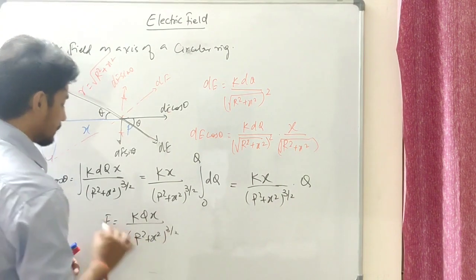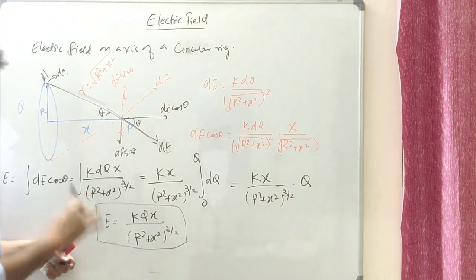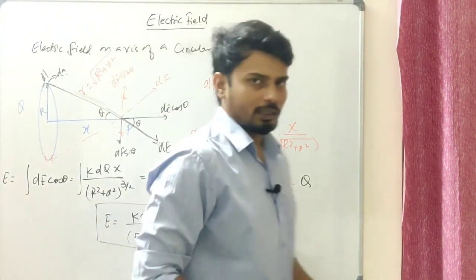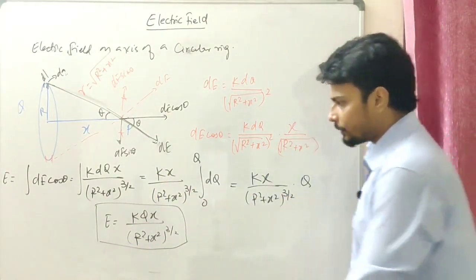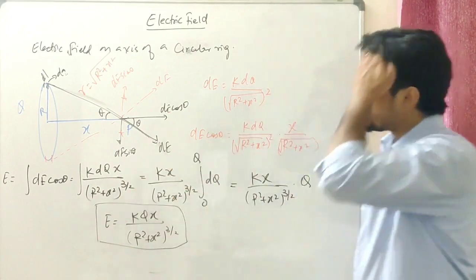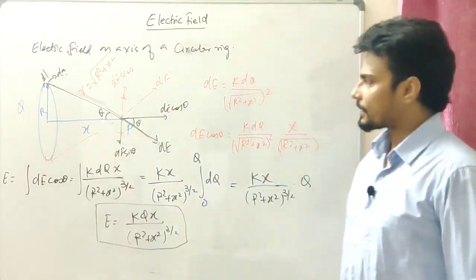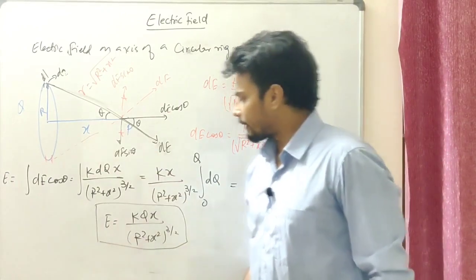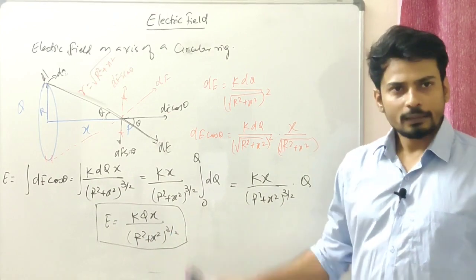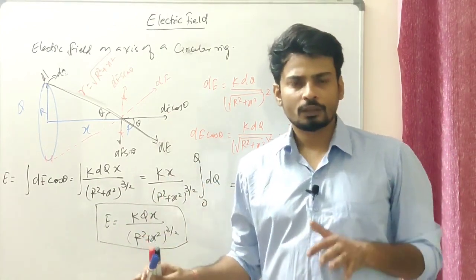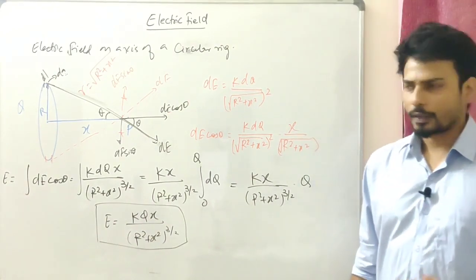So the net electric field should be kQx over (r square plus x square) to the power of 3 by 2. Guys, let me tell you one thing, you should be remembering it like anything, because I'm going to be using it quite some time in the upcoming lectures. So you just have to mug up this fact that the electric field on the axis of a ring having a charge Q with a radius r at a distance of x is given as kQx over (r square plus x square) to the power of 3 by 2. Just mug up this fact. It's really crucial, and it's going to be useful in a lot of upcoming questions.